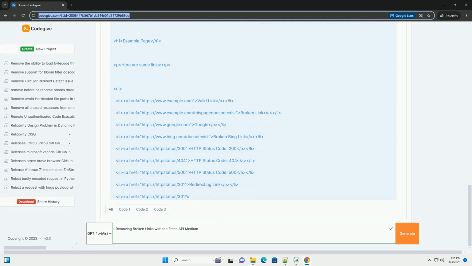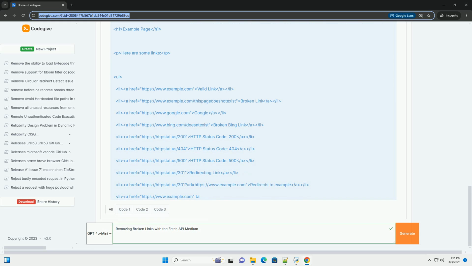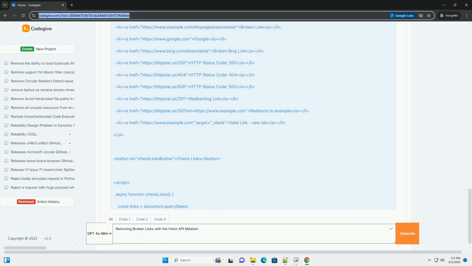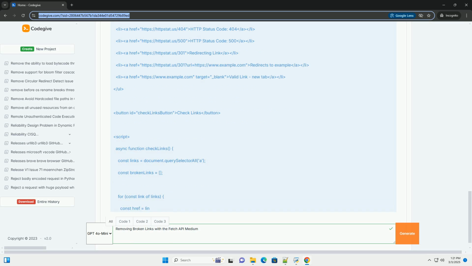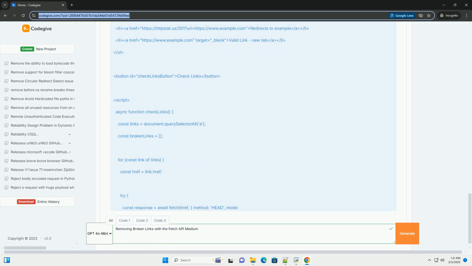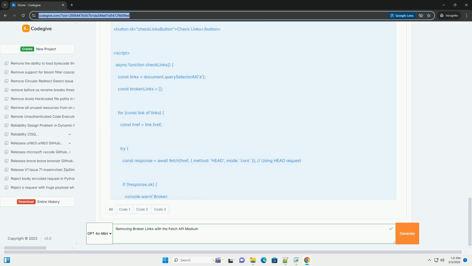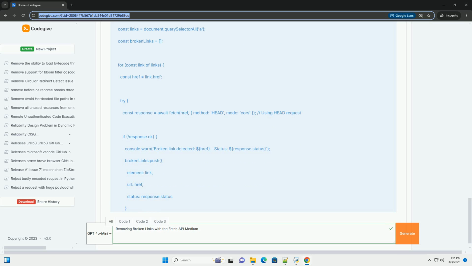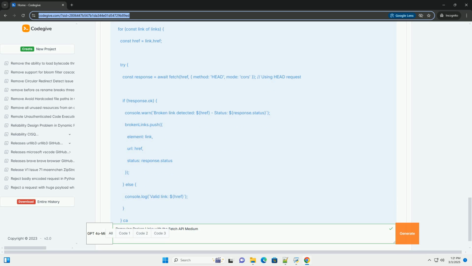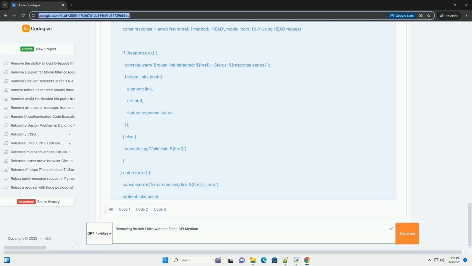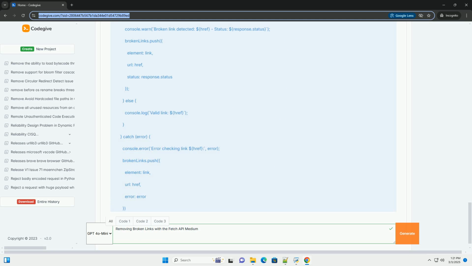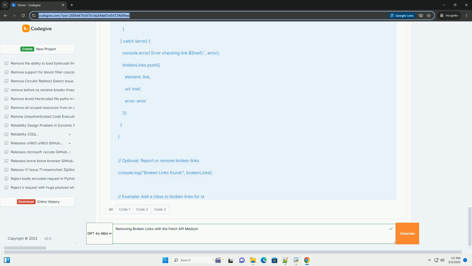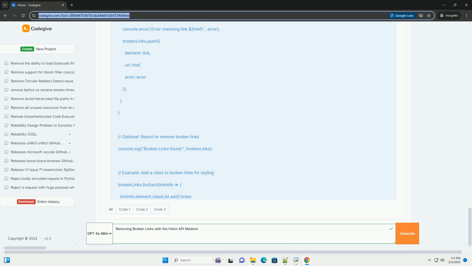Client-side or server-side. The Fetch API, with appropriate polyfills for older browsers, can be used both in the browser, client-side, and in Node.js, server-side, making it versatile for various applications. No external dependencies. The Fetch API is a built-in browser feature, and available in Node.js since version 18. While older browsers may require a polyfill, it reduces the need for third-party libraries for basic functionality.